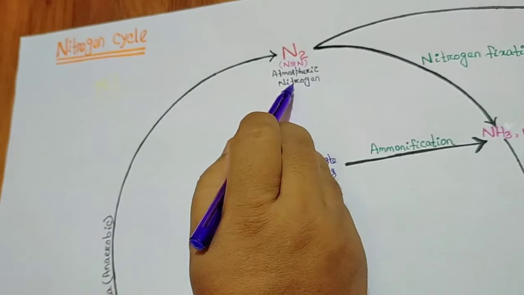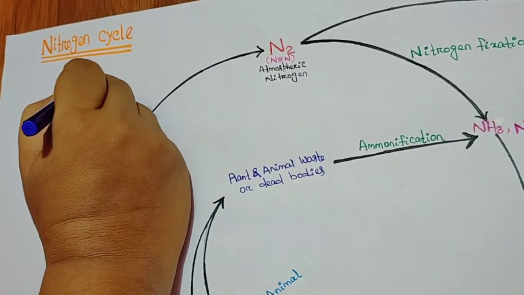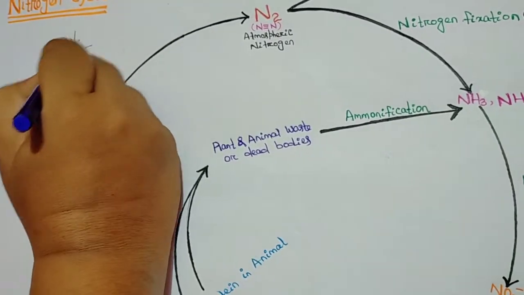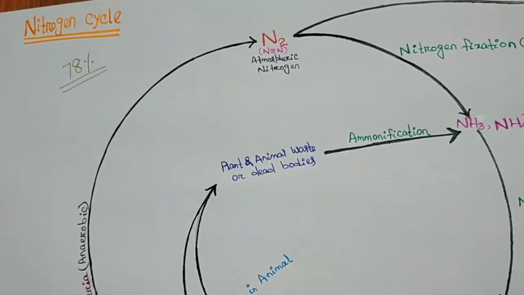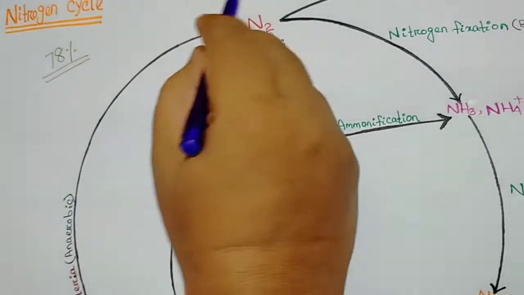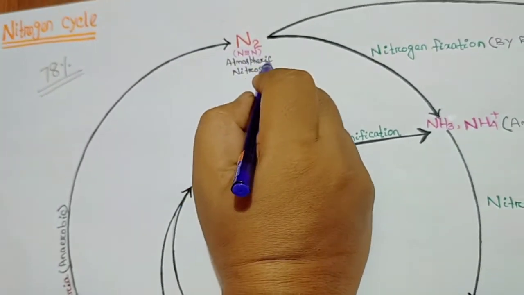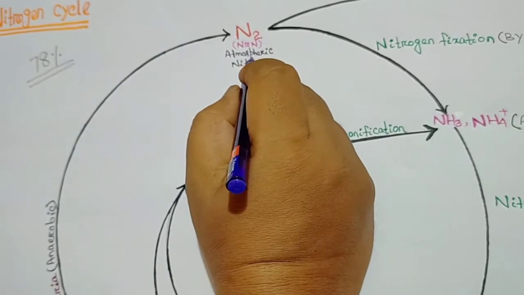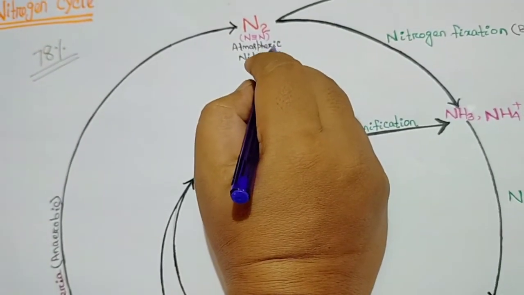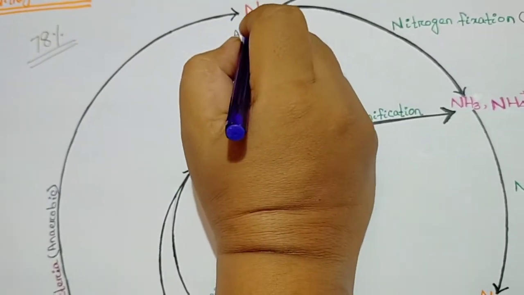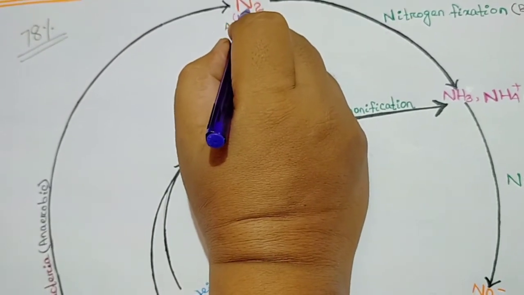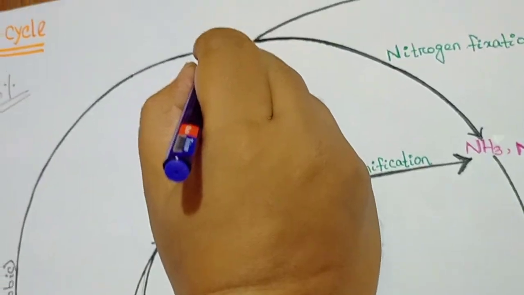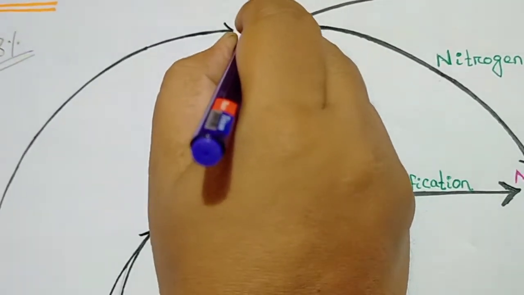In the atmosphere, the nitrogen percentage is 78%. This huge quantity of nitrogen in the atmosphere is not utilized by plants or animals. Atmospheric nitrogen is called elemental nitrogen, or also molecular nitrogen. Why is it so called? It is called elemental nitrogen because only nitrogen is present here. It is not mixed with other elements. Nitrogen in the atmosphere is in the form of an element.